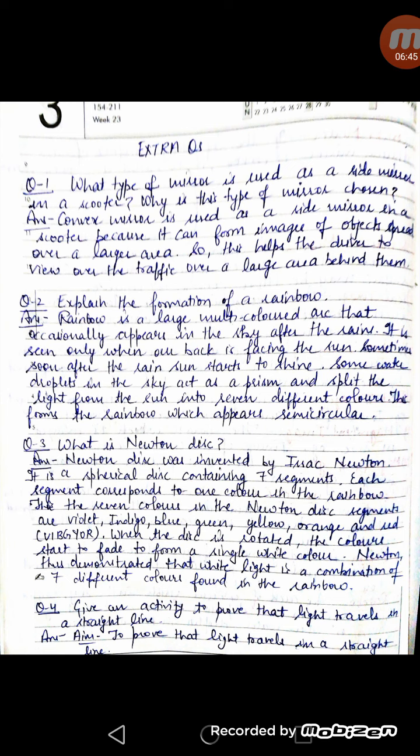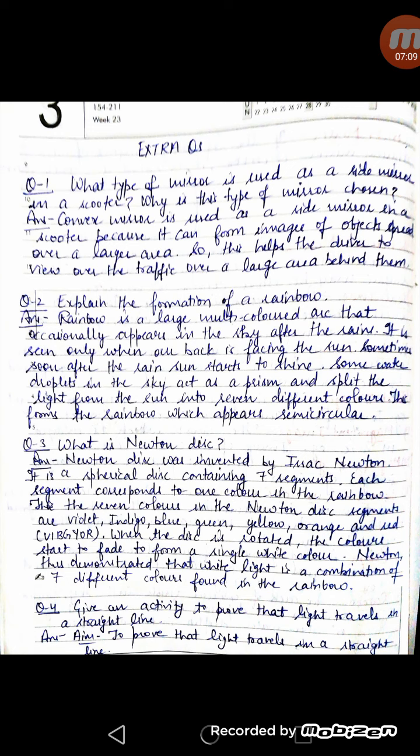Now in the next question, what type of mirror is used as a side rear view mirror in a scooter? Here we will tell that convex mirror is used as a side mirror in a scooter because it can make virtual and smaller images of the objects which are spread over a longer area. So it helps the driver to see the back traffic over a large area behind him. So in this case, as a rear view mirror, we are using the convex mirror.